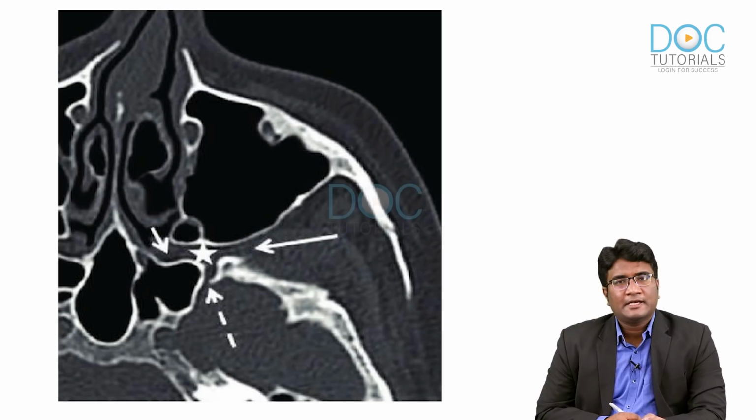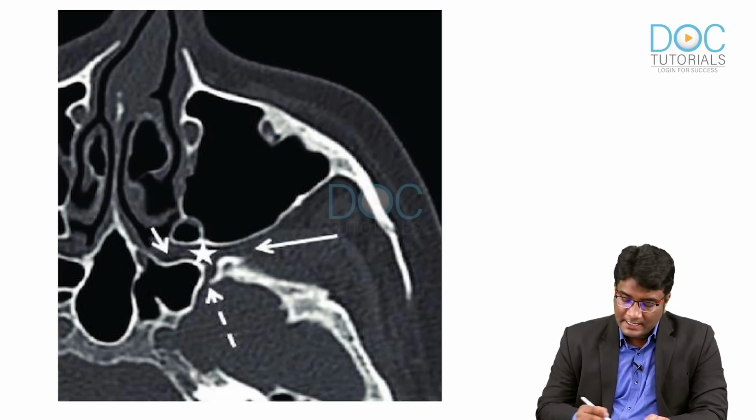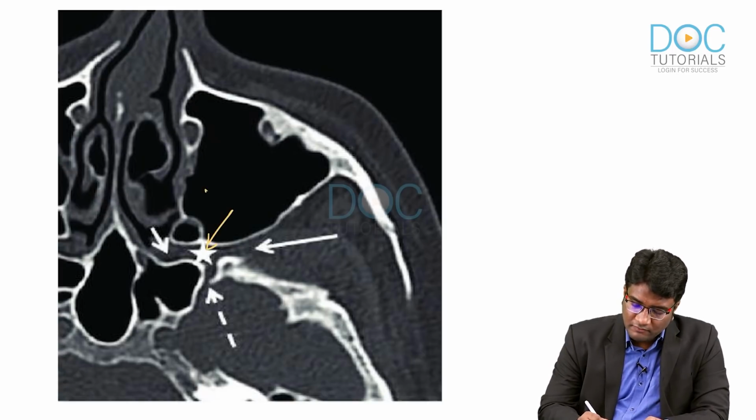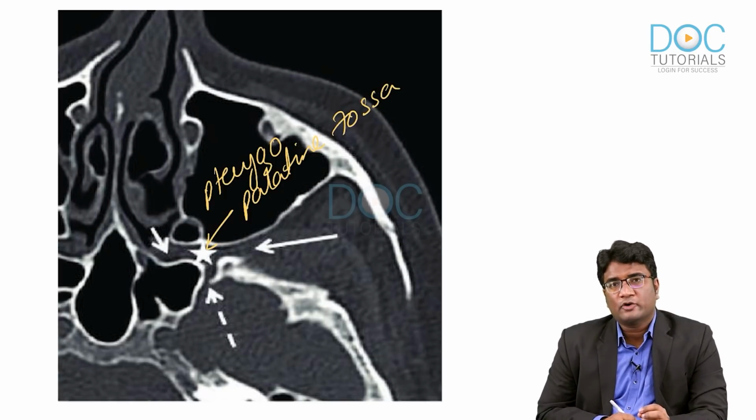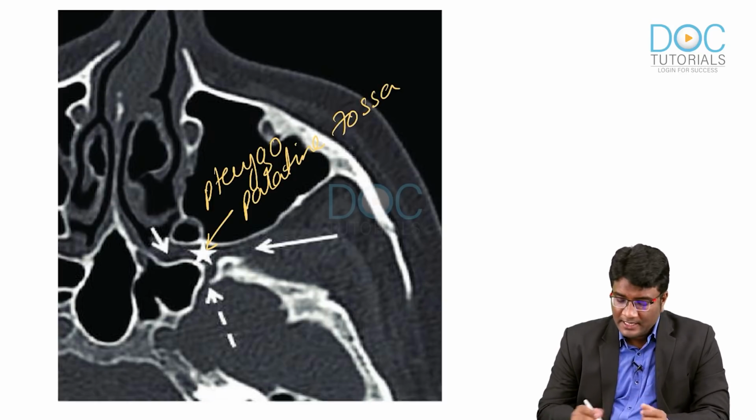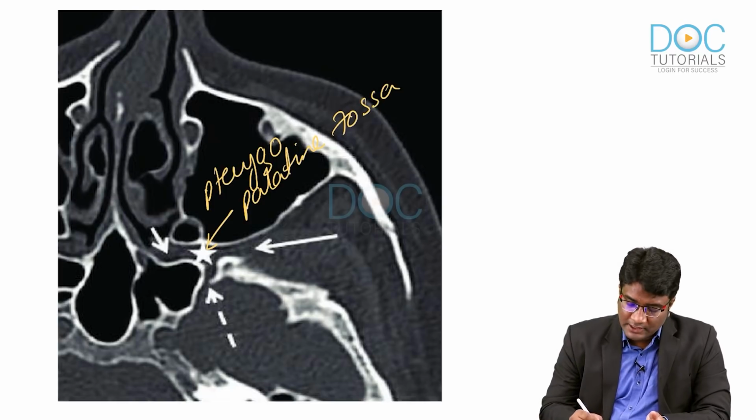Now, another important landmark on the skull CT scan that I want you to identify is your pterygopalatine fossa. This is the pterygopalatine fossa, which is marked as a star mark here. Once the infection from the sinuses or from the nasal cavity reaches this pterygopalatine fossa, it can gain access to different sites. It can enter the infratemporal fossa through the pterygomaxillary fissure.